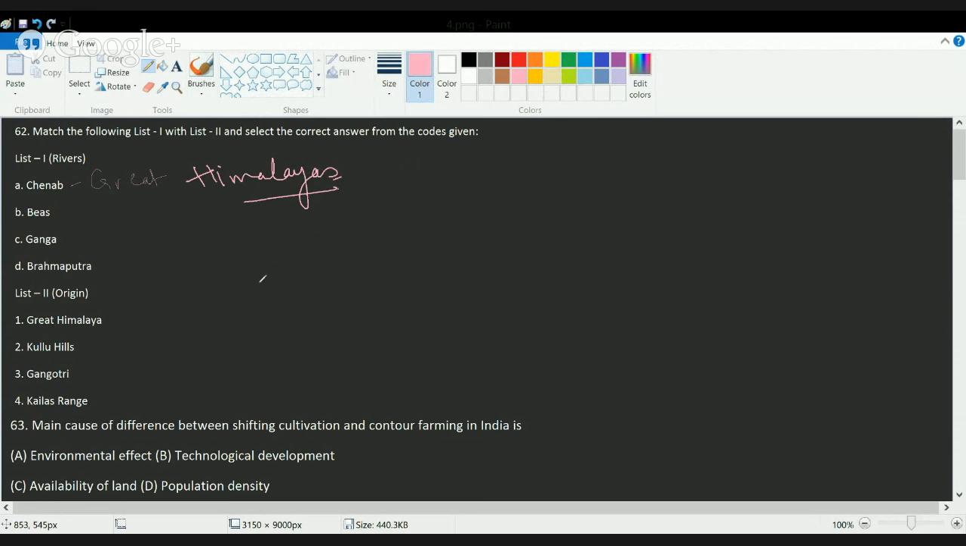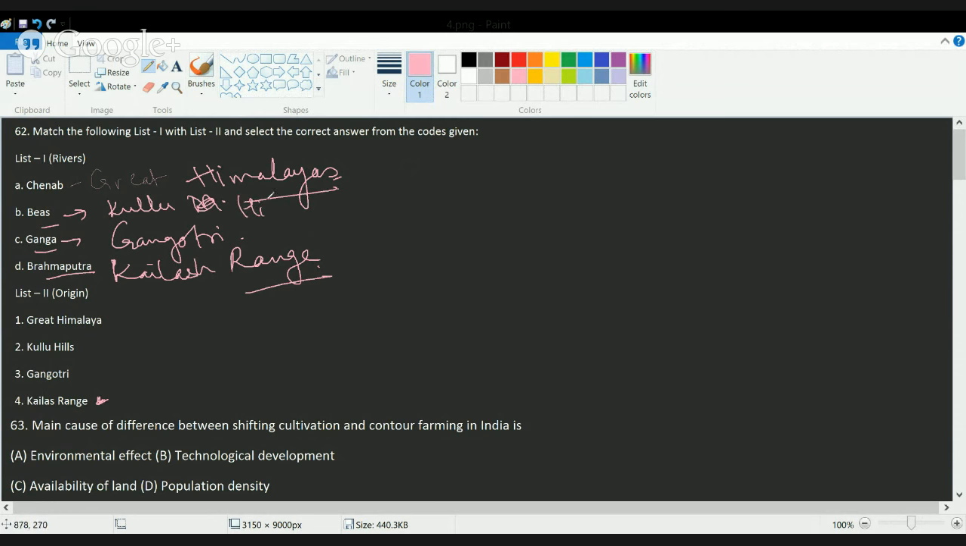Okay, then you have Ganga originating from Gangotri. Okay, you will have Brahmaputra originating from the region north of Kailash. Okay, so you have the Kailash range and Brahmaputra that would match. And finally, Beas originates from Rohtang Pass in the region of the Kullu Manali Hills. So you have Kullu Hills here, the region of Rohtang Pass, where you have the origin of Beas River.